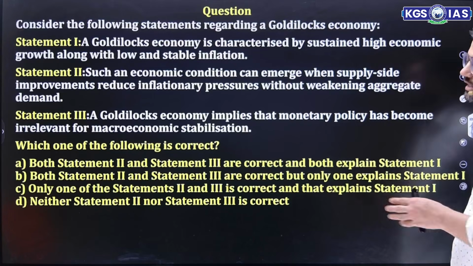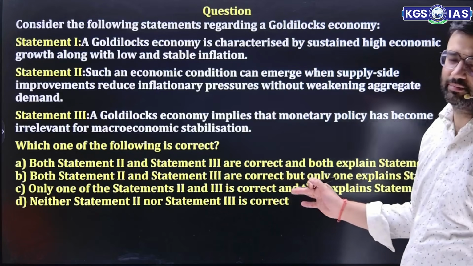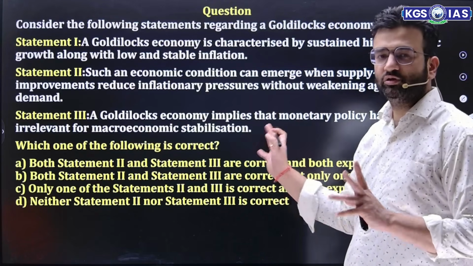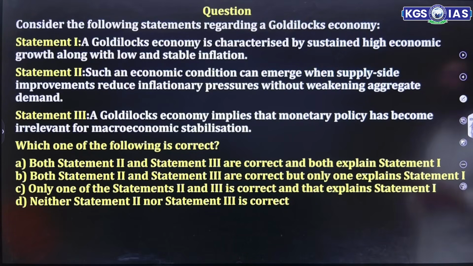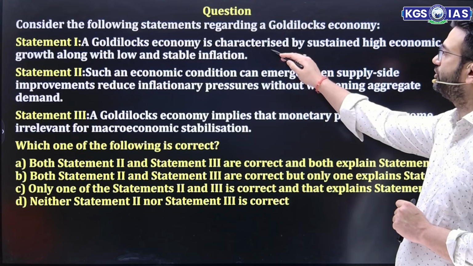So friends, let's do some of the questions from this particular chapter. This chapter is small, not that big. So let's discuss a few of the questions. Consider the following statement regarding Goldilocks economy. A Goldilocks economy is characterized by sustained high economic growth along with low and stable inflation. True.